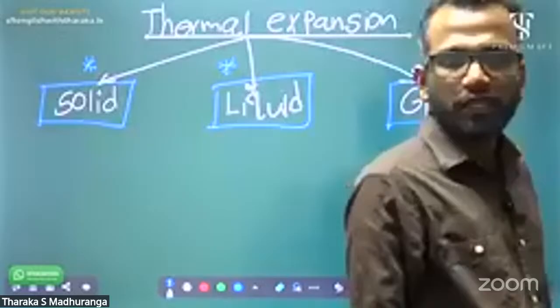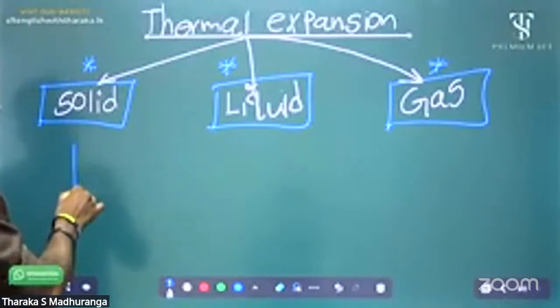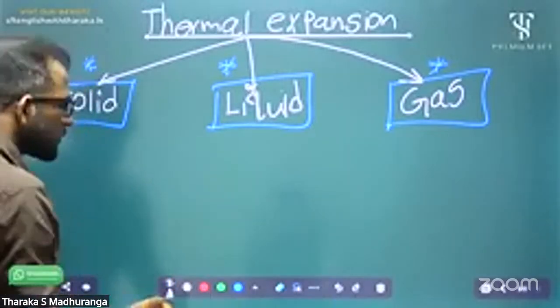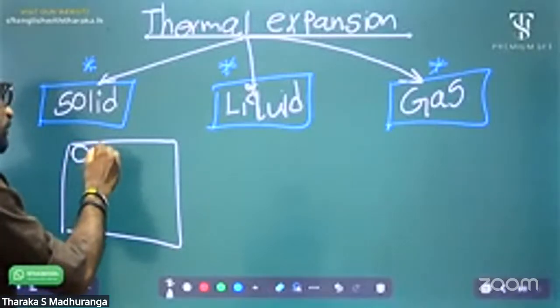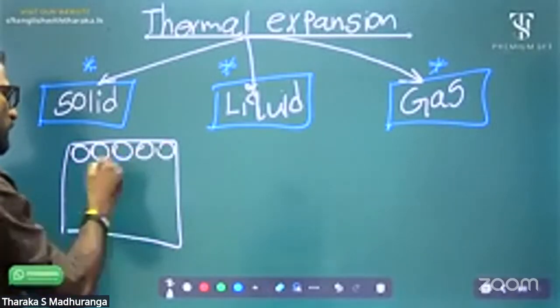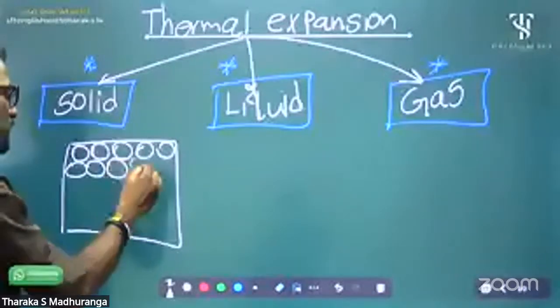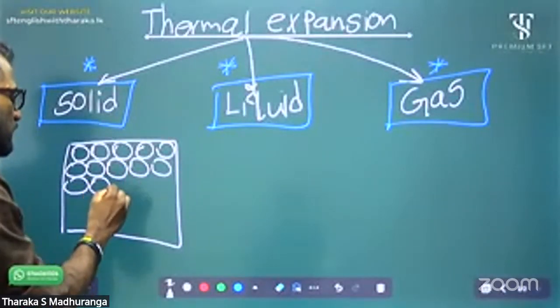Now, all materials are made up of what? Molecules, no? All materials are made up of molecules.